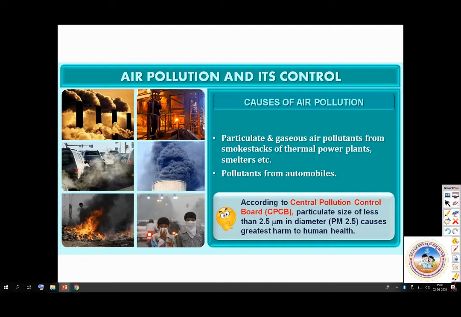According to the Central Pollution Control Board. So remember the abbreviation CPCB. Sometimes one mark they would have asked it in the main exam also. In the NEET also they have asked it. CPCB, Central Pollution Control Board. The particulate size of less than 2.5 micrometer in diameter will cause the greatest harm to human health. So what happens to these particulate matter? These particulate matter can't be filtered off in the nasal cavity. So they'll cause the greatest harm to human health.